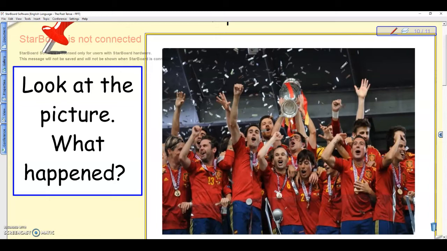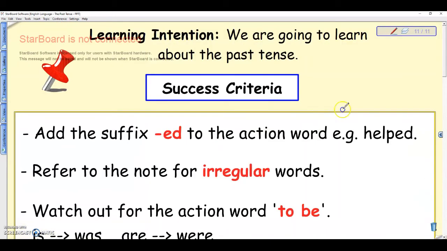Remember that we are using the past tense each time. We have to add ed. Some words can be changed to the past tense in an irregular way as well. Again, you can stop this video just to talk about this picture and perhaps think a little bit about words that you could use in the past tense in this case.